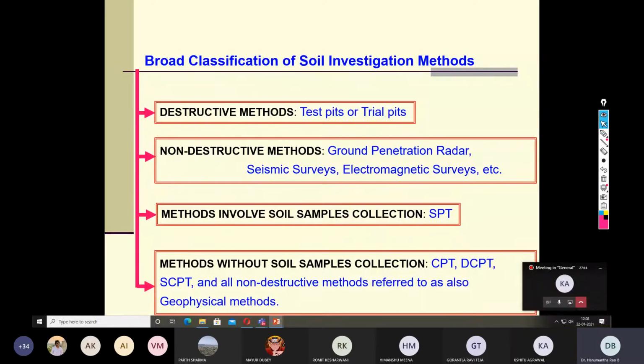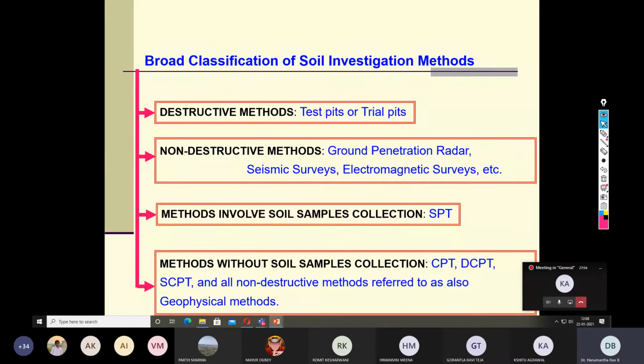Okay, very good. So these are the different soil investigation methods. They can broadly be categorized into destructive methods or non-destructive methods. Sometimes we may adopt a technique which doesn't require excavation of the soil, or often we may have to make a borehole. Often the investigation may be confined to shallow depth, or we may have to go for deeper depths. Shallow depth means, let us say, below 5 meters, and deeper depths means even below 5 meters, up to 30 or 40 or 50 meters, whatever it is.